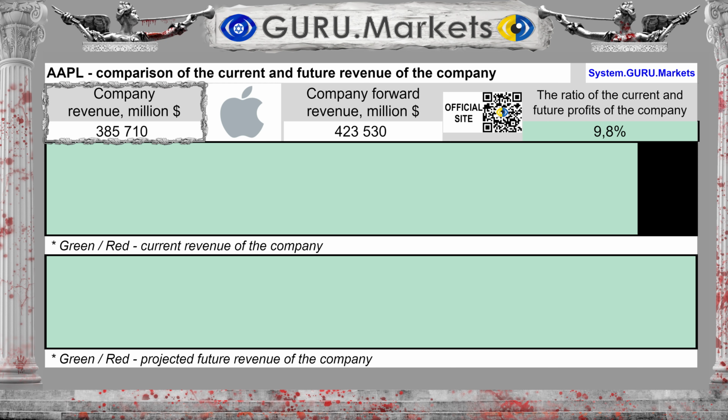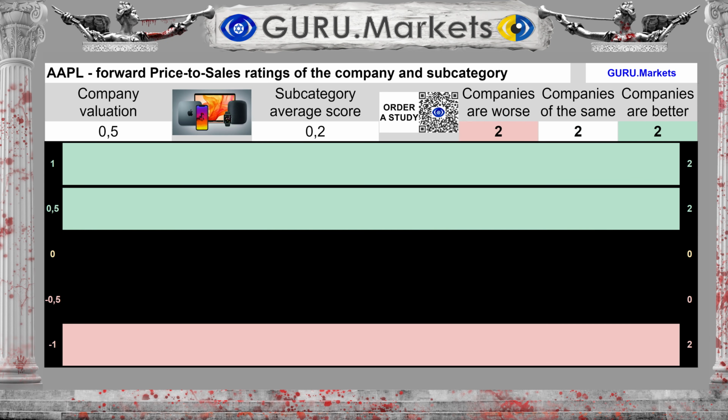Revenue for the last 12 months was $385,710 million. Forward revenue for the coming 12 months is tentatively expected to be $423,530 million. This is 10% more than now. An assessment of the estimated future sales volumes in comparison with the indicators in the subcategory: Good,